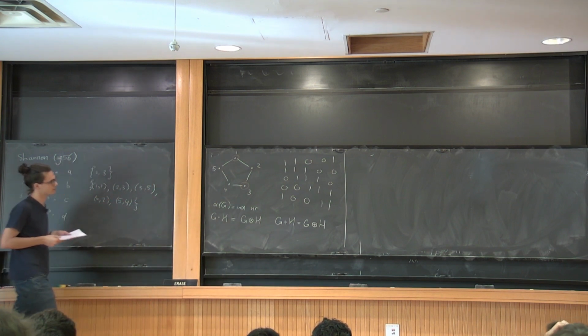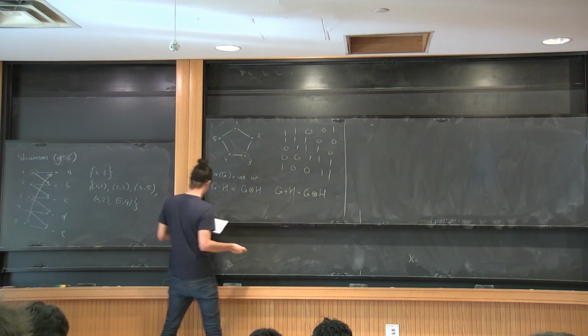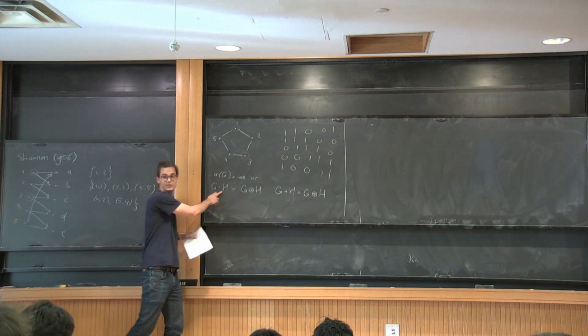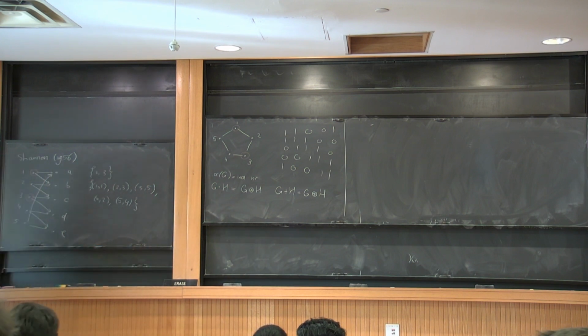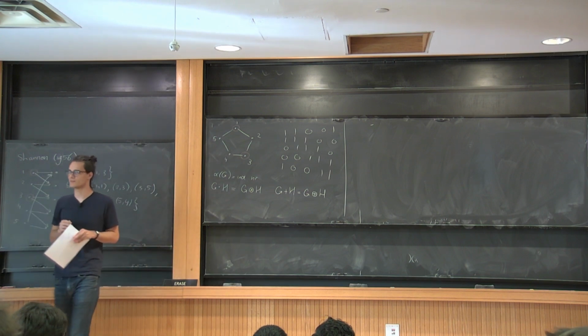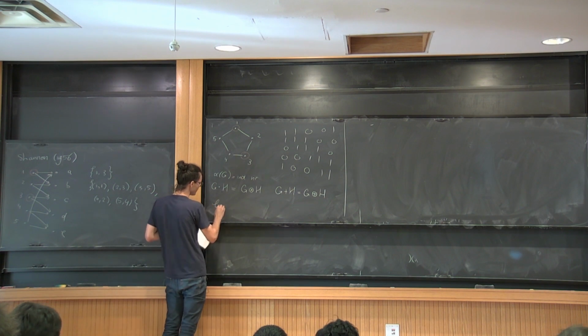All right. Shannon proposes to study the following parameter. Say you have 2 graphs, G and H. These are 2 graphs, yeah. So Shannon proposes to study the following.